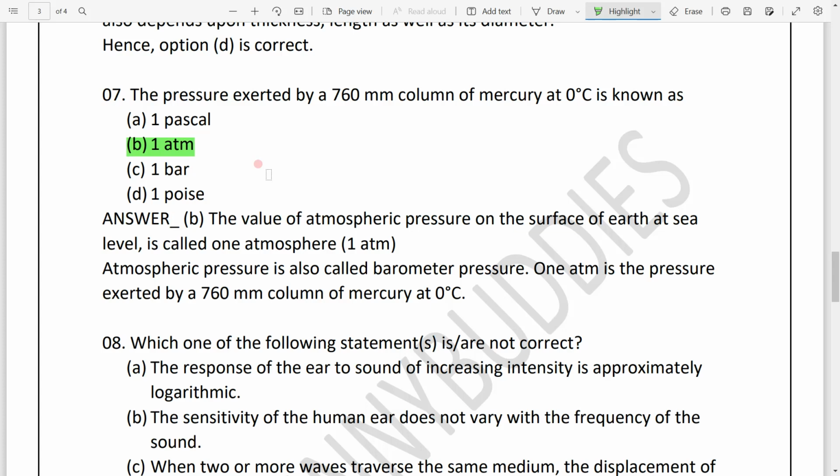We measure the value of atmospheric pressure at the surface of the earth at sea level. This measurement is called the 1 atmospheric pressure, and it's also called the barometer pressure, as 1 atmospheric pressure is exerted by a 760 column of mercury at 0 degree centigrade. So it's basically a definition based question. So option B is the correct answer for this question.